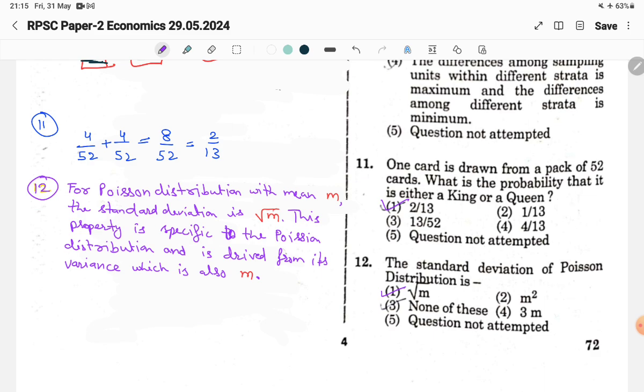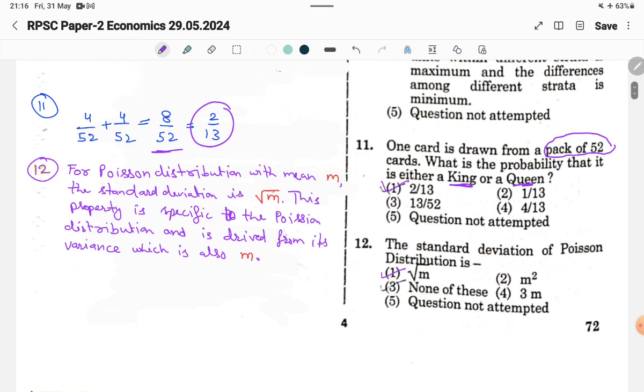The total number of cards in a pack is 52, and 4 are kings and 4 are queens in this pack. So 4 by 52 plus 4 by 52 is equal to 8 by 52, and the probability will be 2 by 13. So the first option will be the answer to this question.